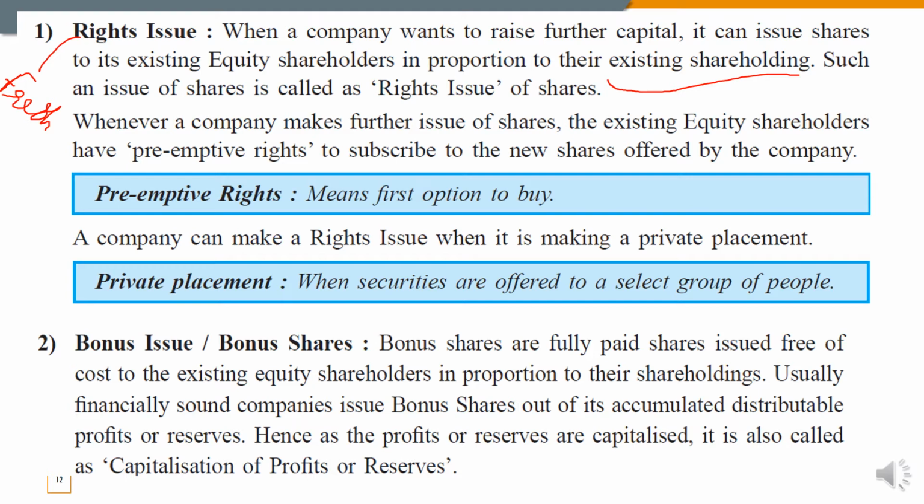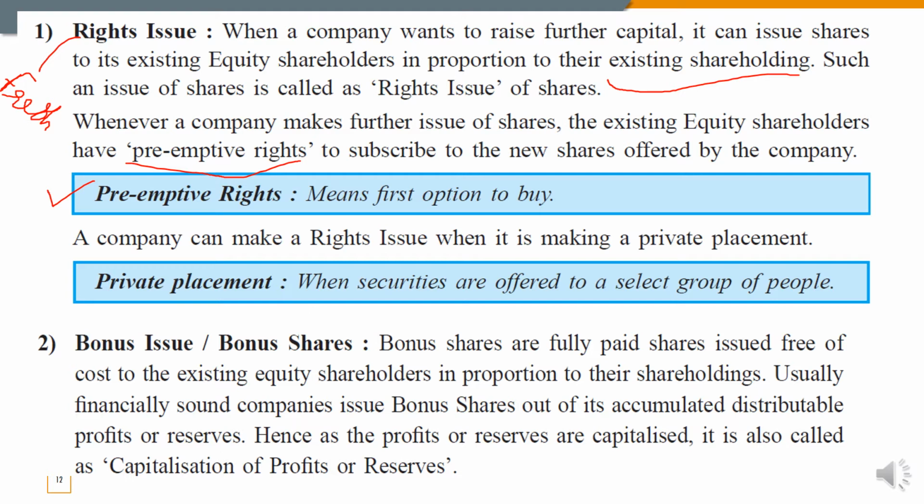Whenever the company makes a further issue of shares, the existing equity shareholders have preemptive rights. So what is a preemptive right? The right to subscribe to the new shares offered by the company. Preemptive rights means the first option to buy. The company offers the rights issue first to the existing equity shareholders. If they do not buy the rights issue, then it is offered to others or the public.